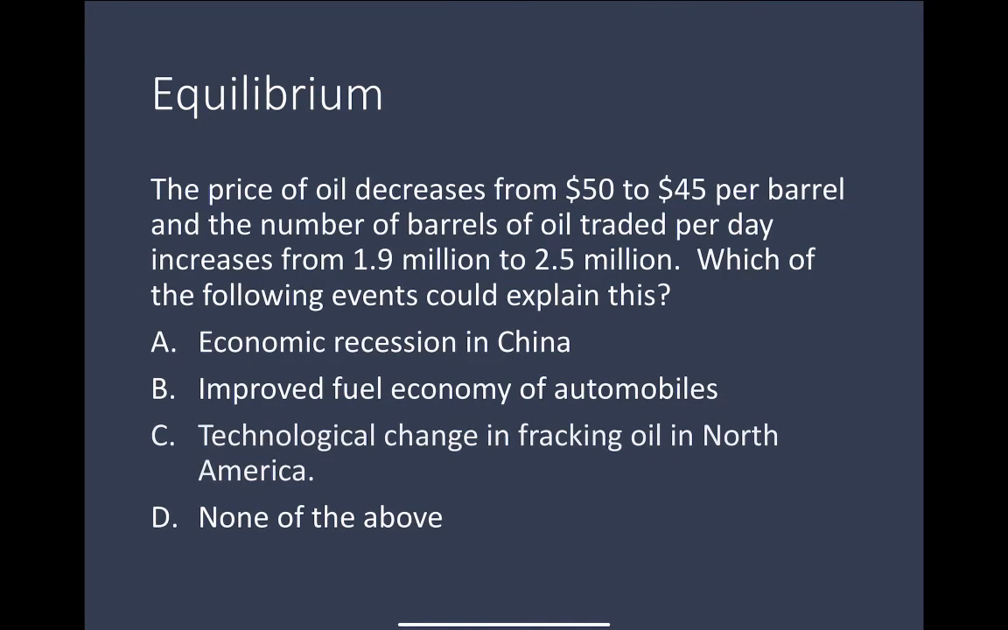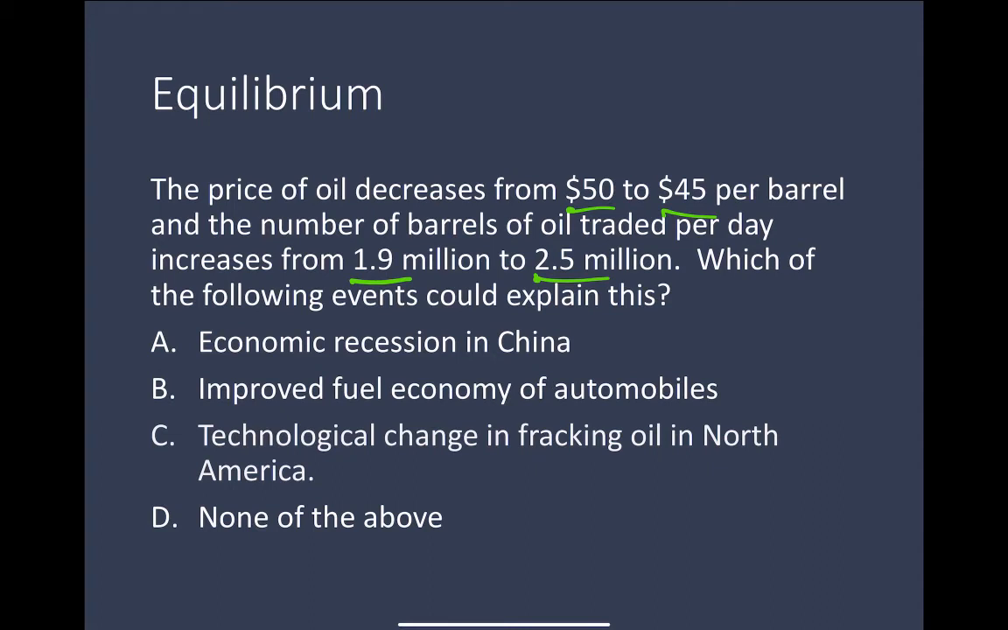Let's jump to this problem. The price of oil decreases from $50 to $45 per barrel, and the number of barrels of oil traded per day increases from 1.9 to 2.5 million. Which of the following events could cause this?